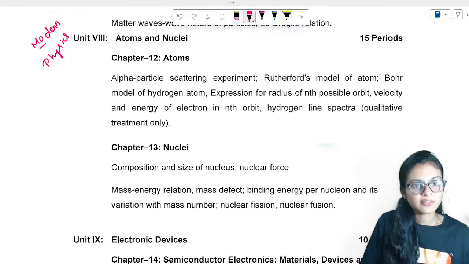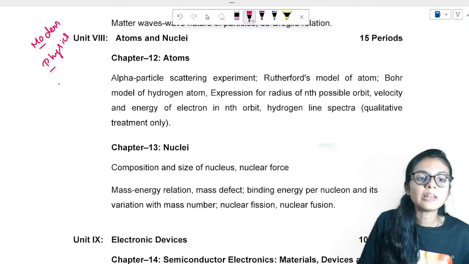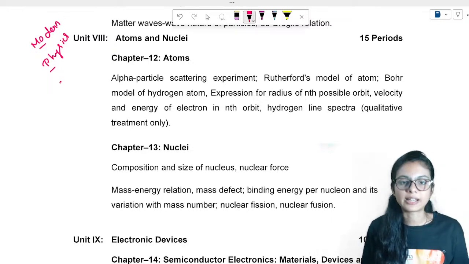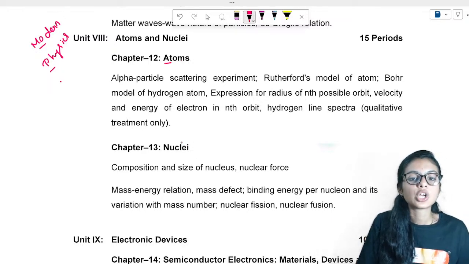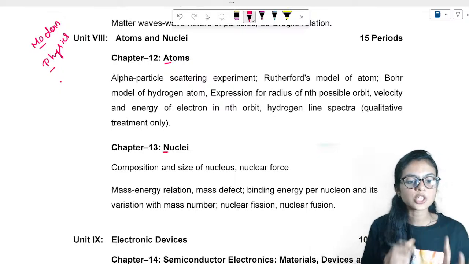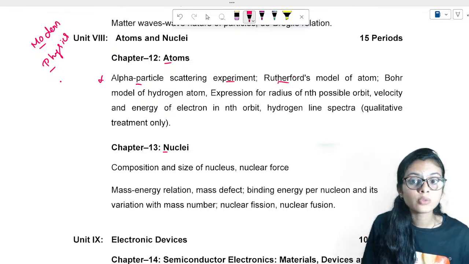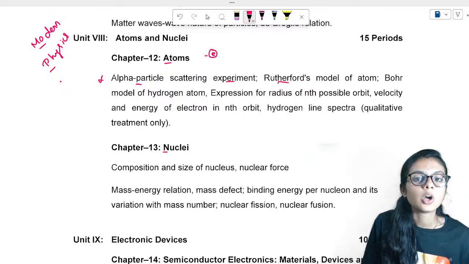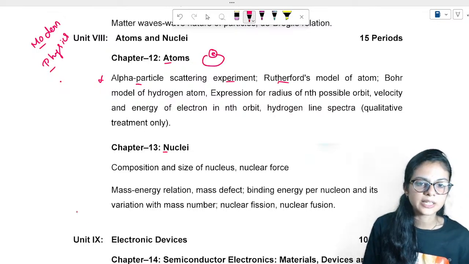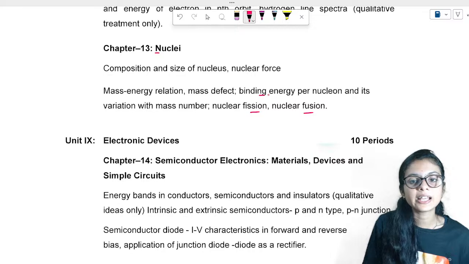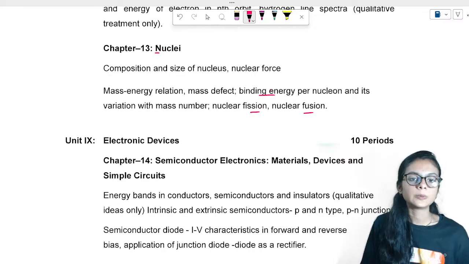So modern physics, as I have said in that video, we'll be studying about small particles. Not bulkier, we'll be studying about microparticles, such as atoms and nucleus, right? So these are small particles. We'll study about alpha particles, scattering experiment, Rutherford model, which you study in chemistry also, right? Bohr's atomic model, radius of the atom, velocity of electrons in the atom. You'll be studying about these concepts here. In nuclei, you will study about nuclear fission, fusion, binding energy, radioactive decay, and so on.